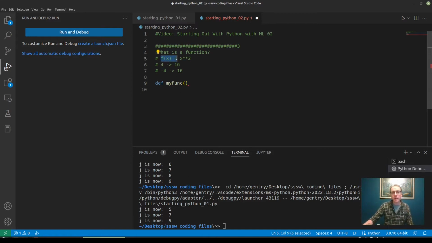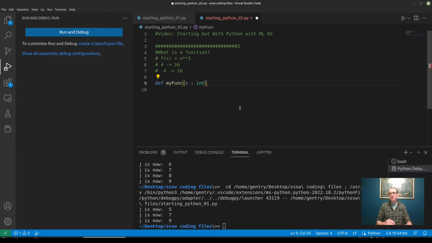So let's just recreate this same function right here. f of x equals x squared. Our input is just going to be a variable that we're going to call x. Now in Python, I don't have to say what the data type of x is. I just have to tell my function, you're going to get a variable named x, and it's going to have some value in it. To be helpful to your user, you can tell them what the data type of x is going to be. Here we're looking at a domain of values that were all integers, so let's just run with that.